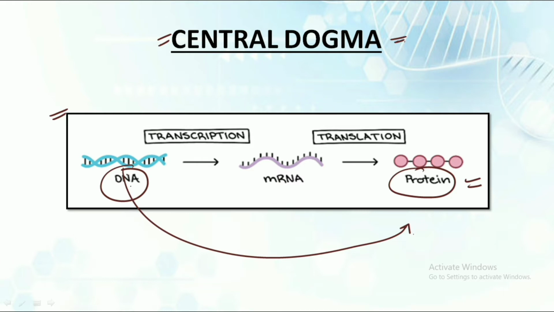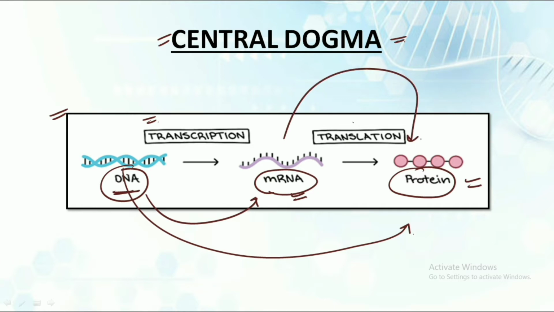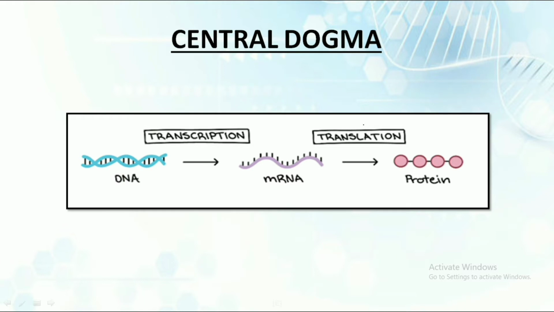In the central dogma, the DNA first gets converted into mRNA, the messenger RNA, and this process occurs with the help of transcription. After transcription, when the mRNA is formed, this mRNA gets converted into protein with the help of the process of translation. We will discuss the complete central dogma, that is, what transcription and translation are, in a future video when we deal with molecular biology in complete detail.